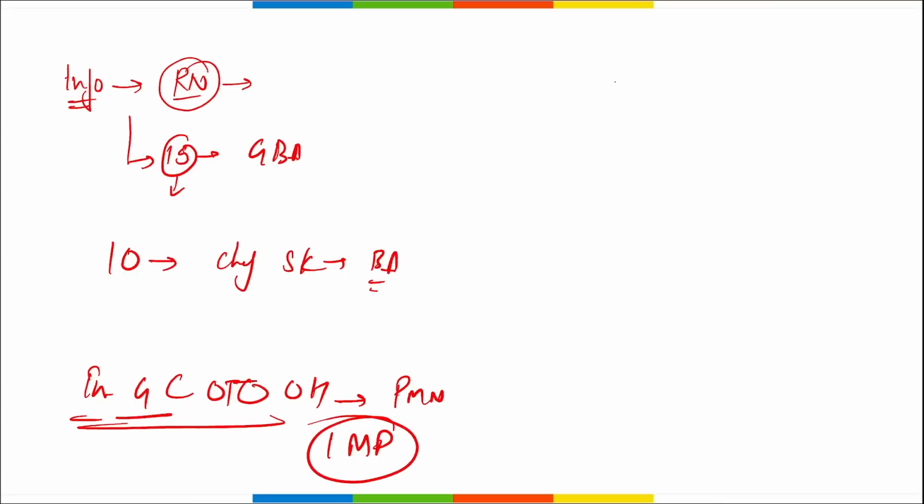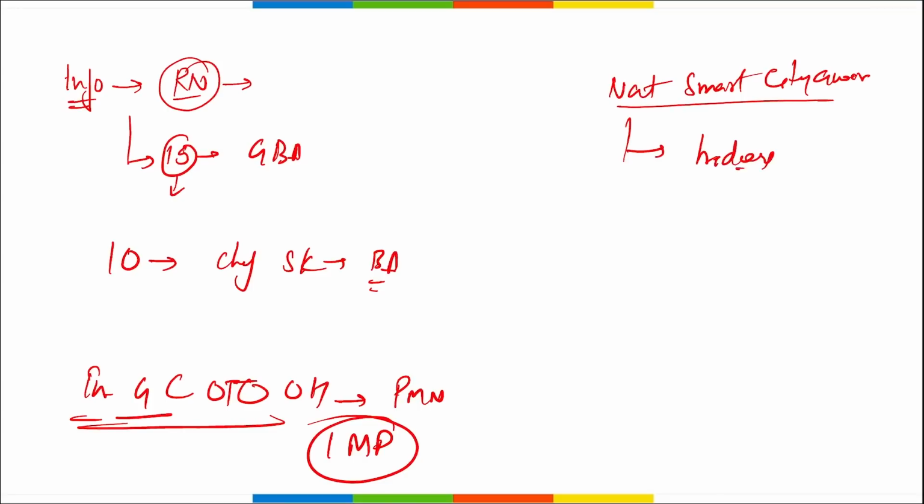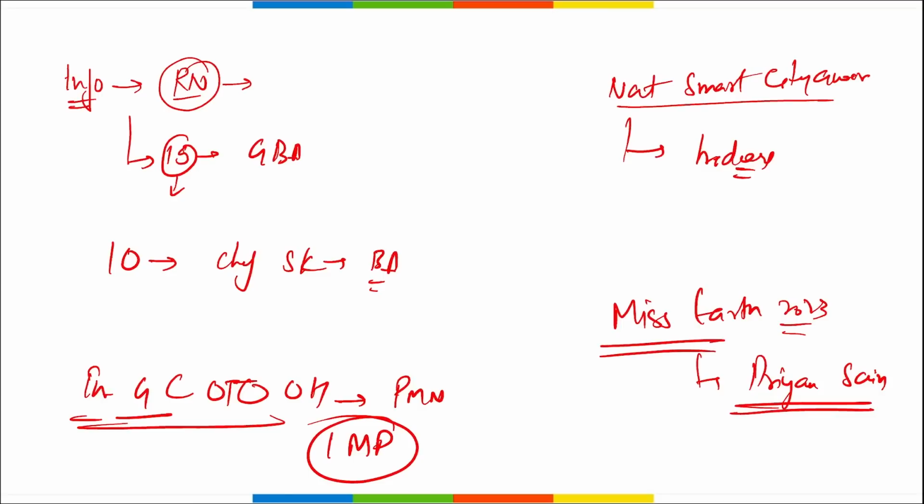Then next, tell me National Smart City Award. This was won by which city? It is Indore. Correct. And who has been crowned as Miss Earth for 2023? Priyan Sen. Correct. Priyan Sen has been recently crowned as the Miss Earth 2023. Then recently Indian Air Force took part in an exercise, that is your exercise Bright Star. Correct. And ISRO's next moon mission is in collaboration with which country?